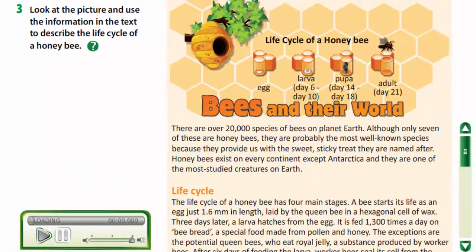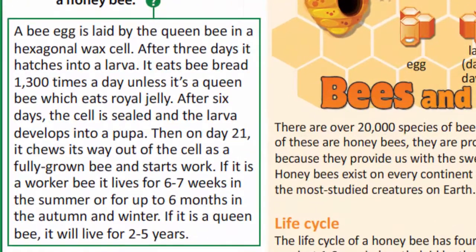months. In exercise 3, you are to look at the picture and use the information in the text to describe the life cycle of a honeybee. Let's check. A bee egg is laid by the queen bee in a hexagonal wax cell. After 3 days, it hatches into a larva. It eats bee bread 1,300 times a day unless it's a queen bee, which eats royal jelly. After 6 days, the cell is sealed and the larva develops into a pupa. Then on day 21, it chews its way out of the cell as a fully grown bee and starts work.